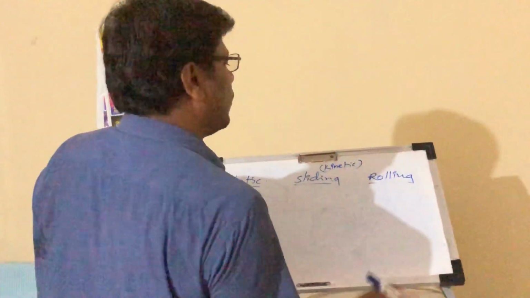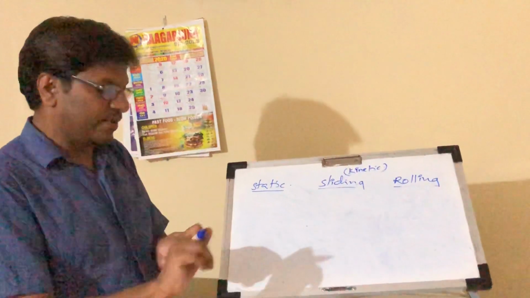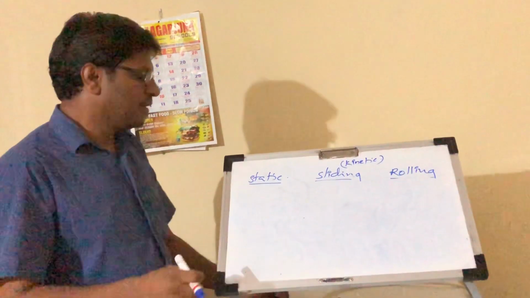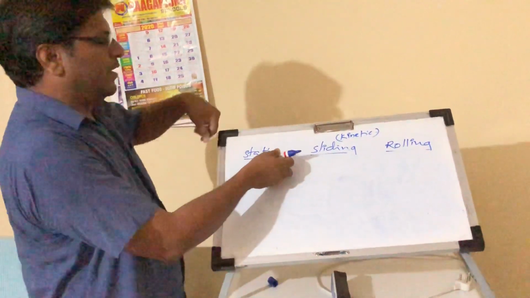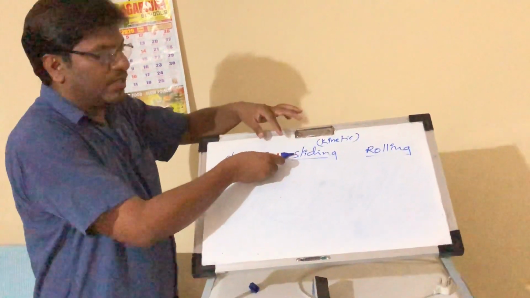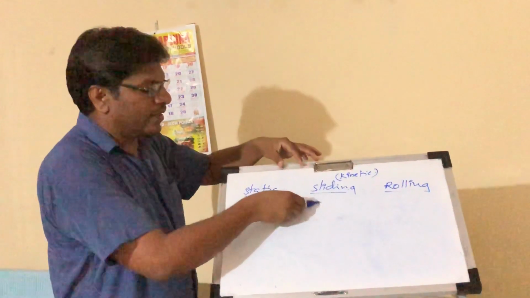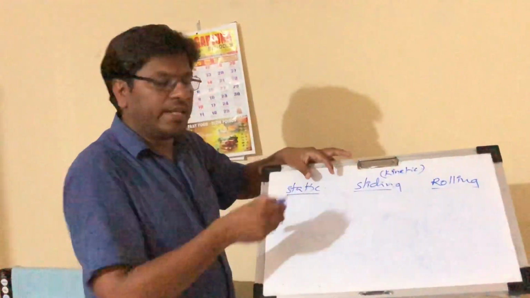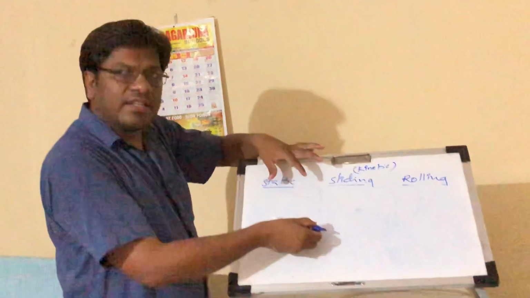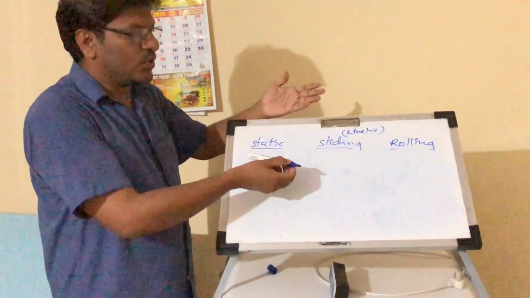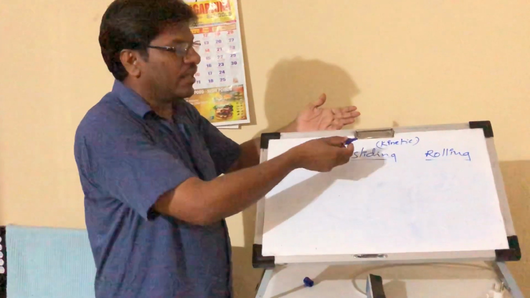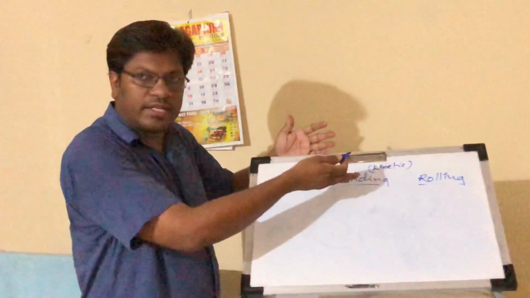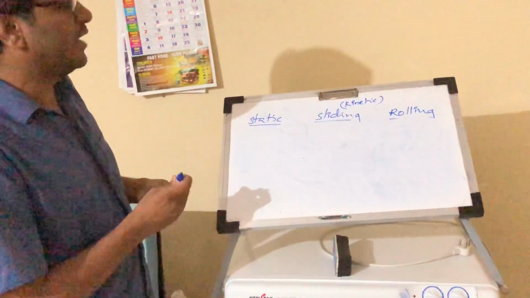Next one is rolling friction. Rolling friction means, okay, I am rolling this marker. If I release it, it is not sliding, it is rolling. When it is rolling, here also there is an opposing force. That opposing force is called rolling friction.